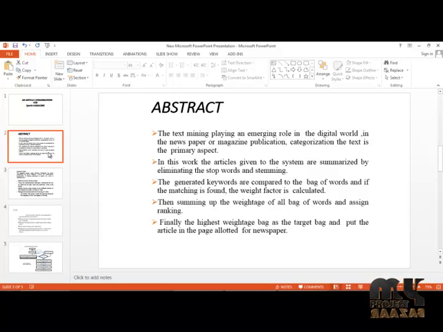After calculation of the weighting factor, the total summing of the document is done and all the words in the bag of words are assigned as per the ranking generator. Finally the highest word in the target bag is displayed using the user input, or the file which the user processed as the input. So this is the main abstract of our process, and here we are going to compare the text files with the documents from which the user generated.